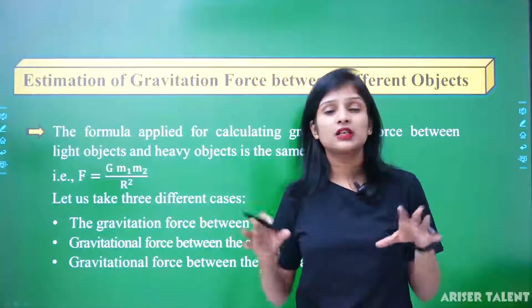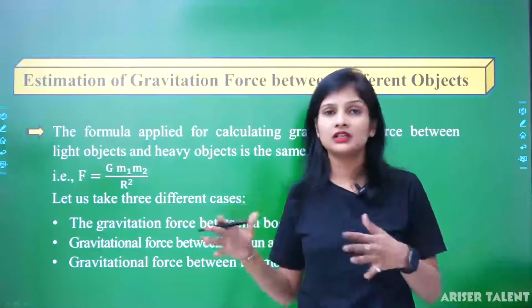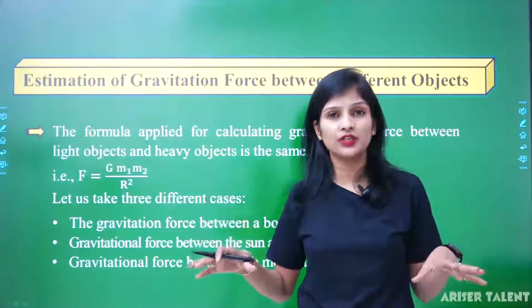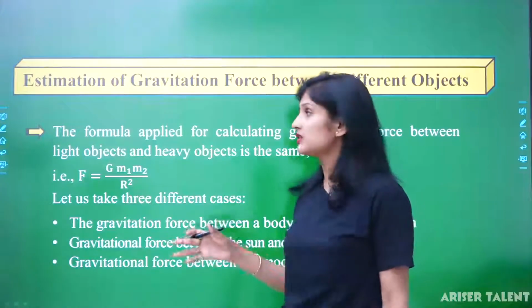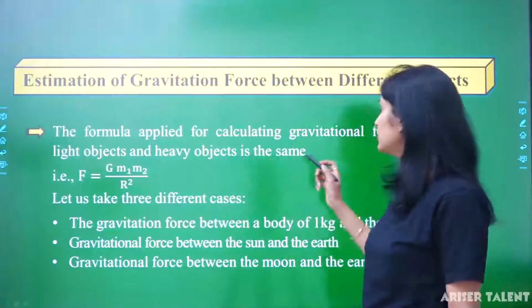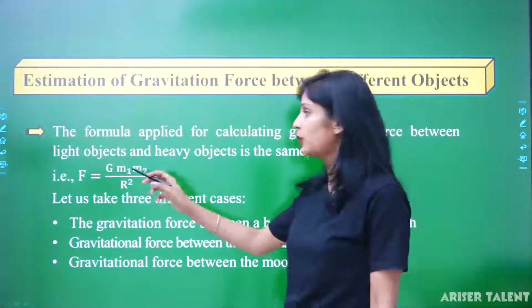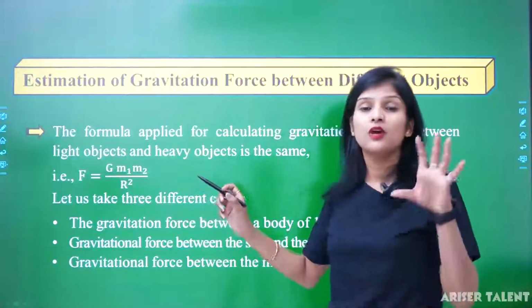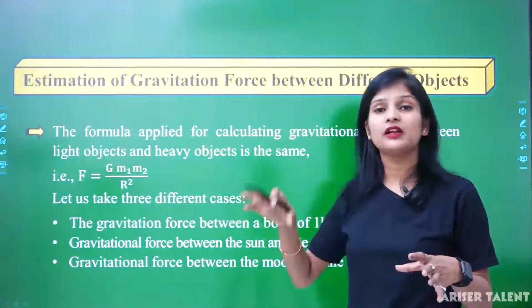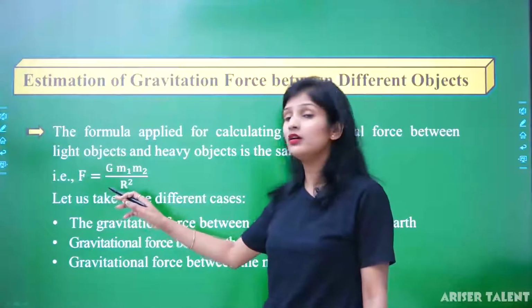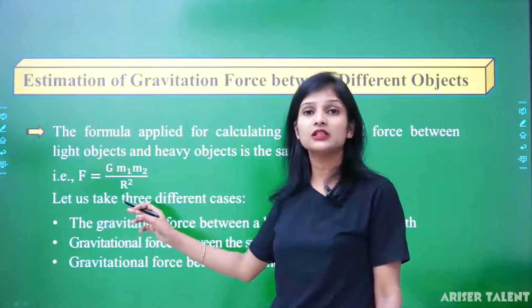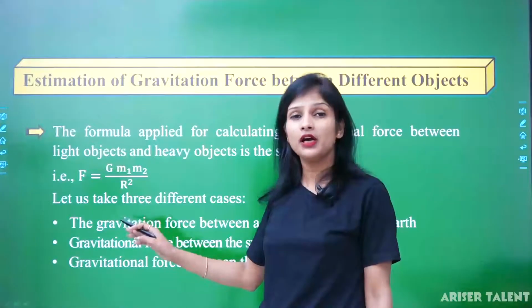Till now we were discussing the same kind of object. Masses are different, but we discussed the same kind of object. But what happens when we discuss different objects? What is the formula applied for calculating gravitational force between a light object and a heavy object? One body is lighter in weight and another body is heavier in weight, then the formula will be the same. What is the formula to calculate gravitational force? That is G m1 m2 upon r square.